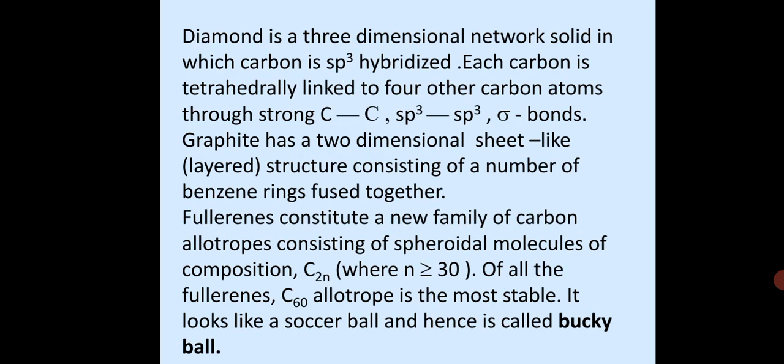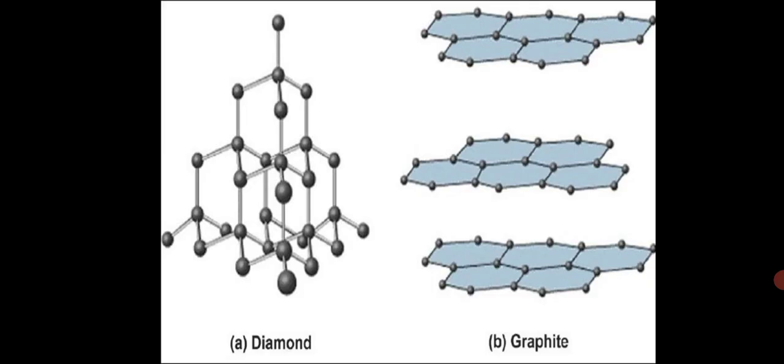So diamond comes under the crystalline allotropic forms of carbon. It is a three-dimensional network solid in which carbon is sp3 hybridized. Each carbon is tetrahedrally linked to 4 other carbon atoms through strong carbon-carbon sp3 sigma bonds. This is the structure of diamond. You can see that it is a tetrahedral structure, a giant molecule where each carbon atom is attached to 4 other carbon atoms.